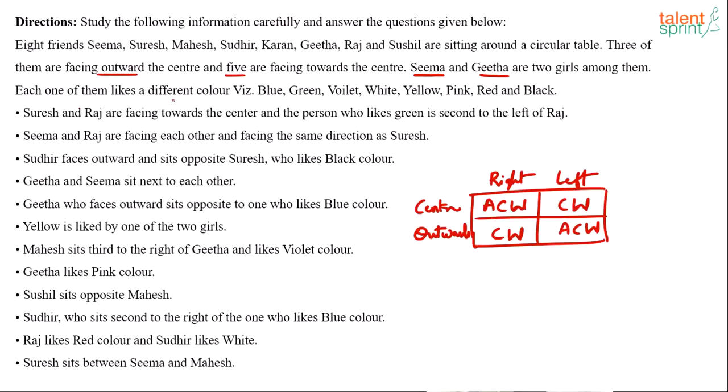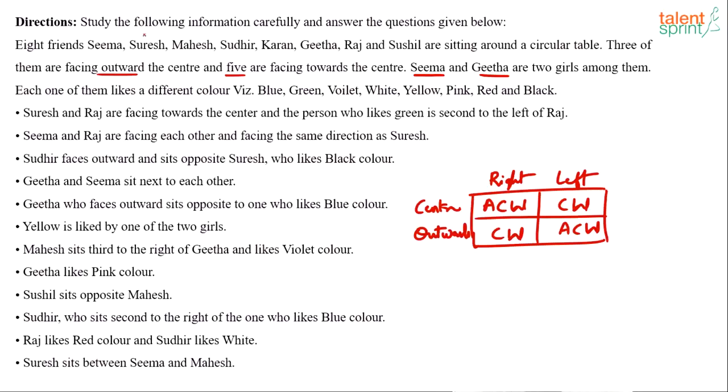Each one of them likes a different color among blue, green, violet, white, yellow, pink, red and black, right? So 8 colors and 8 persons there. Okay, and then there are a number of clues given to us. So I think let's start. Some points are given directly, like Geeta likes pink color, Sushil sits opposite Mahesh. So some information is directly available, but the start of the puzzle is very, very important, right?